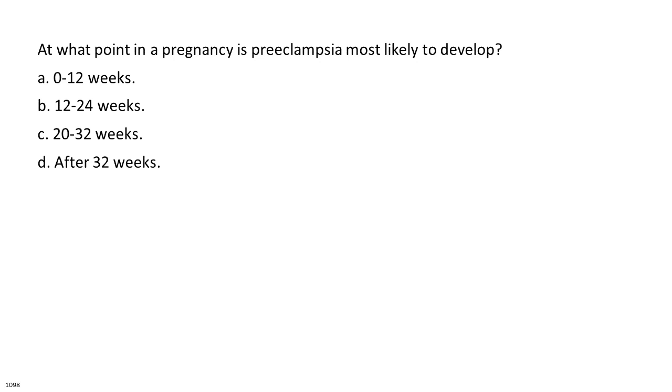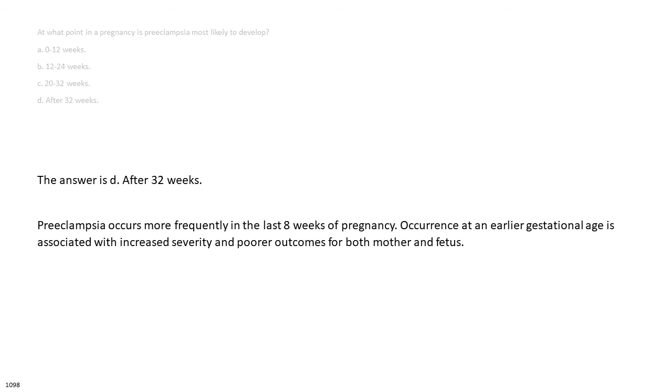At what point in a pregnancy is preeclampsia most likely to develop? A. 0 to 12 weeks. B. 12 to 24 weeks. C. 20 to 32 weeks. D. After 32 weeks. The answer is D. After 32 weeks.